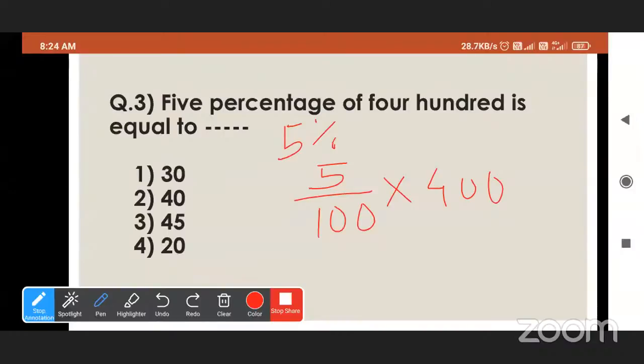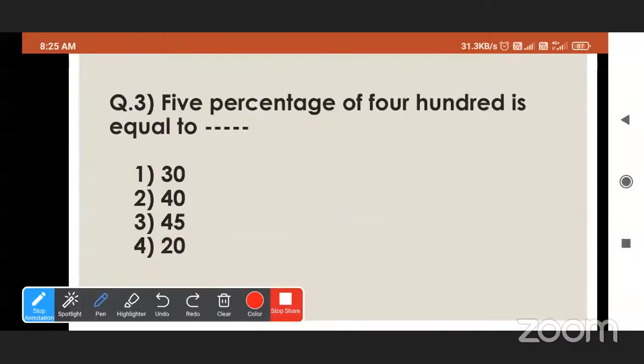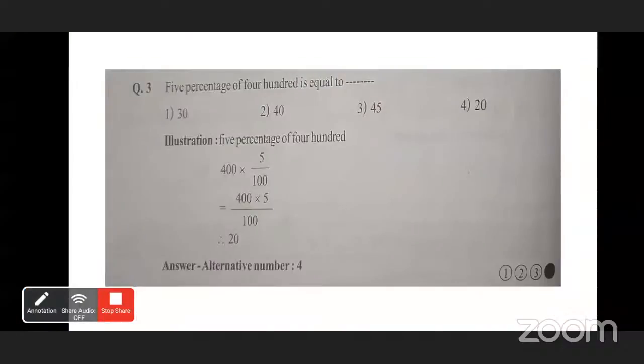Whenever there is 0 in numerator and denominator, we easily cancel. So 5 multiplied by 4 is 20. Which option is correct? Last one, fourth. Okay, good. Here the given illustration: 5% of 400 means 400 multiplied by 5 upon 100. So we will get 20.